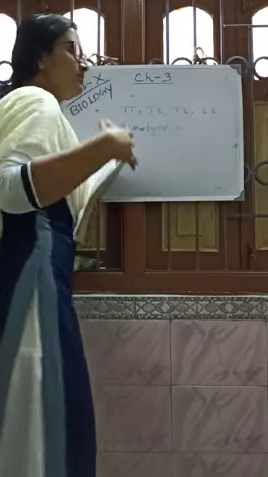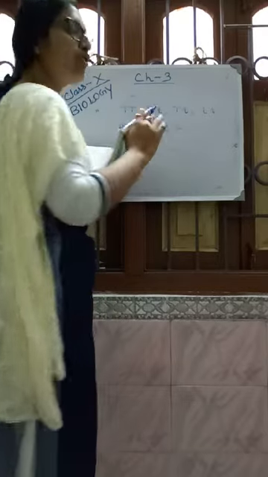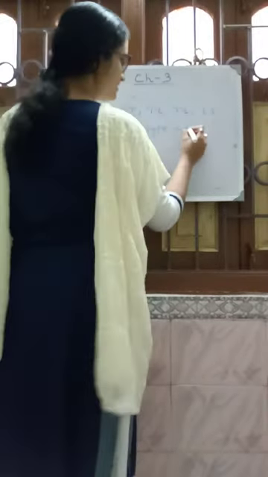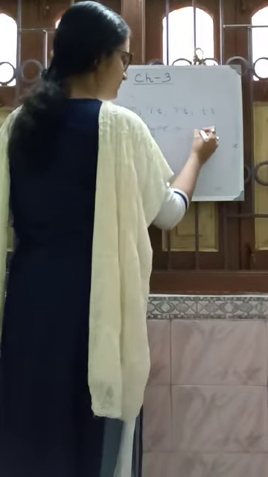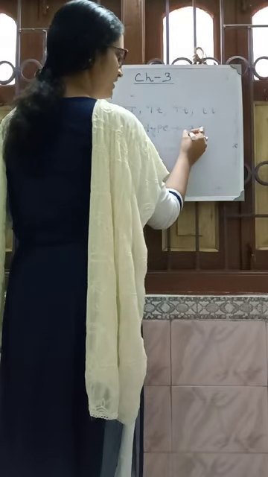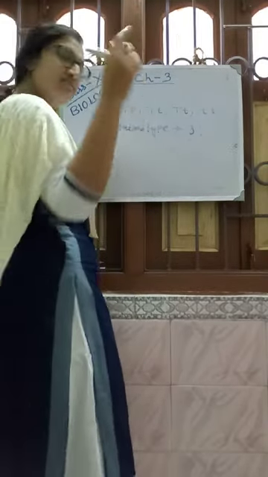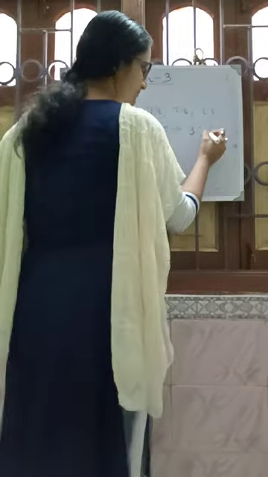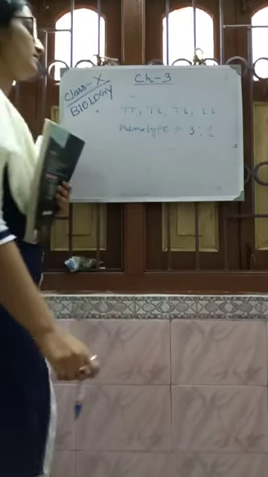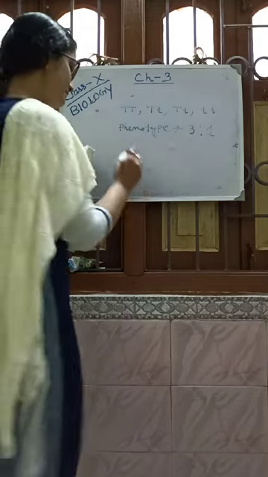Phenotype means the visible characters. See, all are visible characters, all are tall. Okay, that means 3. But here only one plant, this is a short plant. This character is the phenotype, and the genotype.